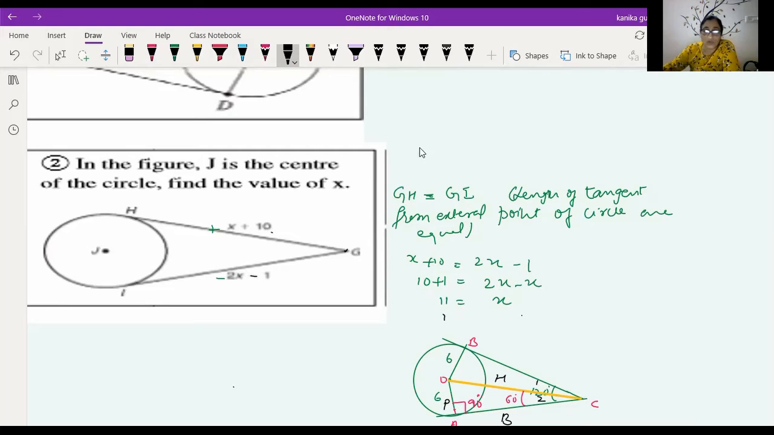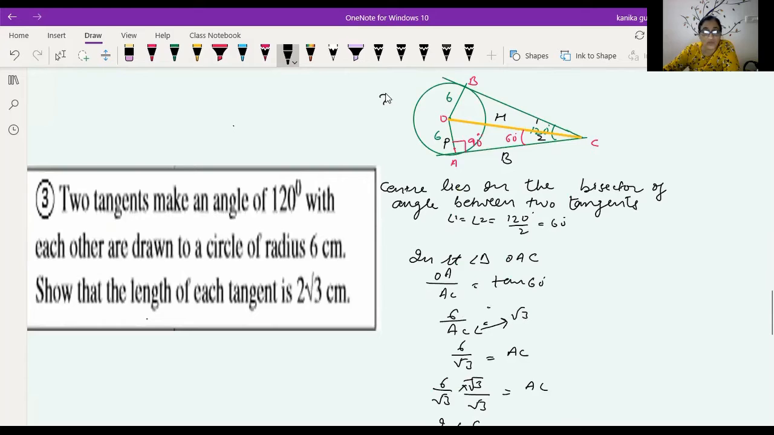Now this was question number 2, and now question number 3. In this question number 3, two tangents make an angle of 120 degrees with each other, drawn to a circle of radius 6 cm. Show that the length of each tangent is 2 root 3 cm. Now you are given here BC and AC are the tangents. They make an angle of 120 degrees. And you have to prove that AC is equal to BC, that is equal to 2 root 3 centimeters.